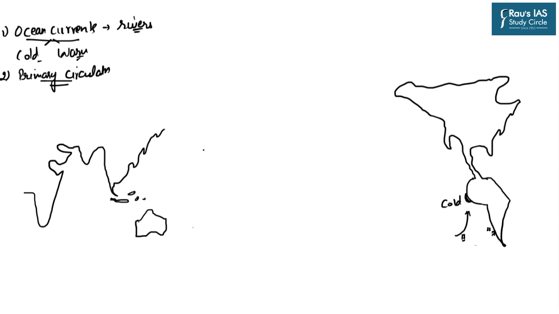So in the tropical region, the winds which flow in this particular region are tropical easterlies, and that is why they flow in this particular direction in the northern hemisphere and in this particular direction in the southern hemisphere. Now, because the wind is flowing from east towards west, it will push the water, and the water in the Pacific Ocean will take the direction from east towards west. Correct? Because the winds are moving from east towards west, and under the influence of these winds, the water of the ocean will also move in the same direction.